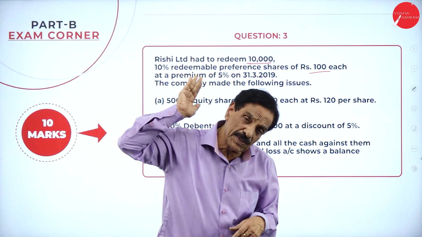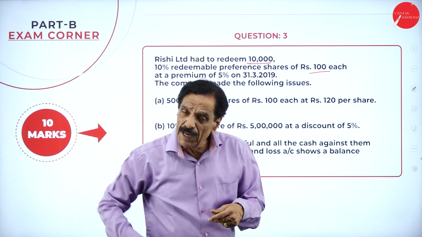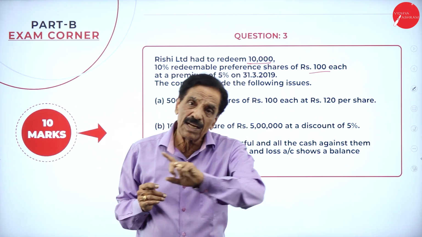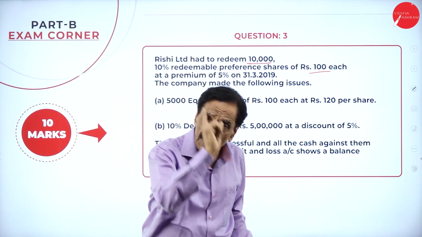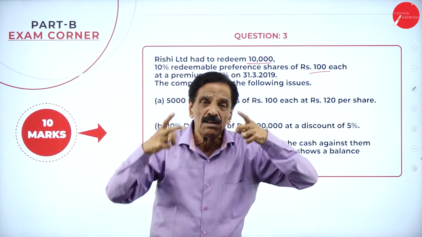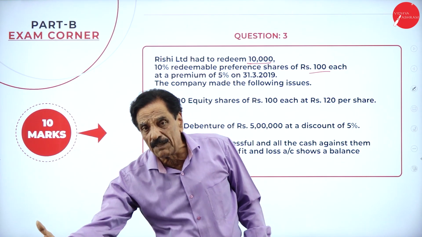First, if we create the CRR with the help of general reserve and profit and loss account, for the balance we have to issue the share. That's a law. First issue the share, create the CRR, or create the CRR and for the balance issue the share. Bear these two points in mind. There are two sources of fund: the general reserve and the profit and loss account.